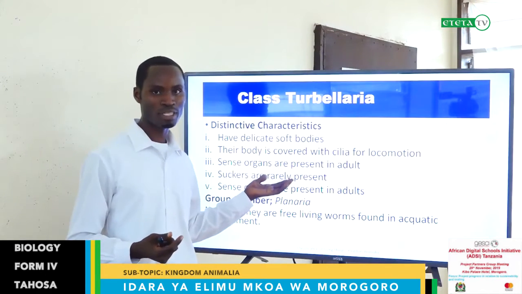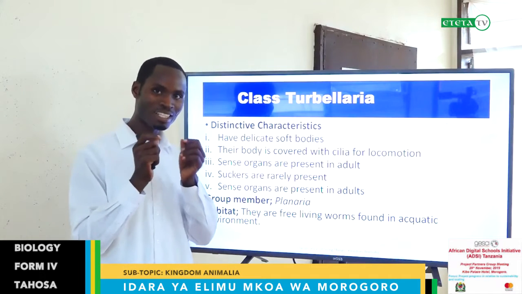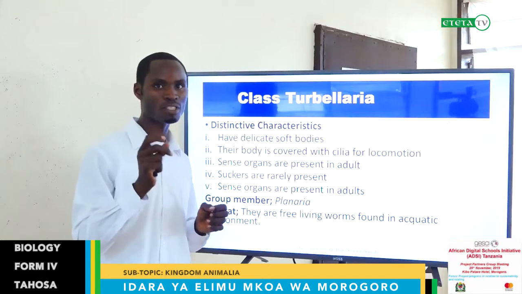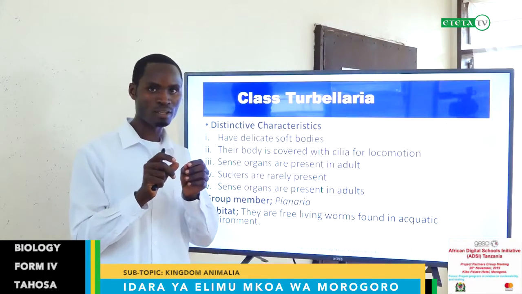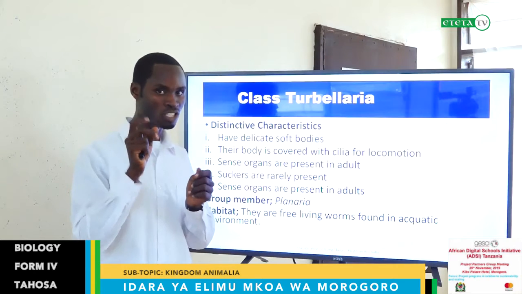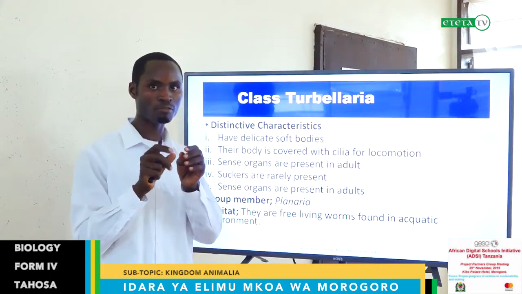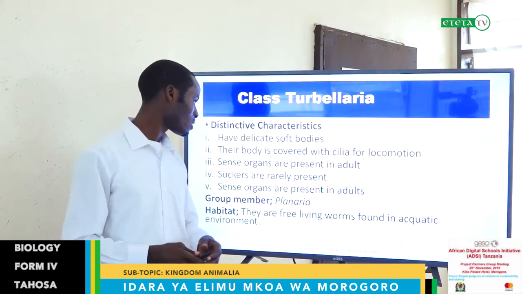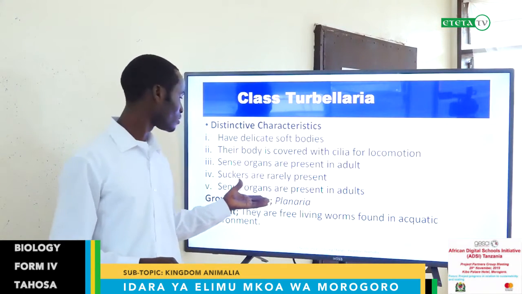Suckers are rarely present. Suckers are the structures that enable it to suck. When it infects the host, it needs to suck the blood or suck the nutrients. It has special structures which work like a mouth for suckling, that we call suckers. Also, they have sense organs present in adults.